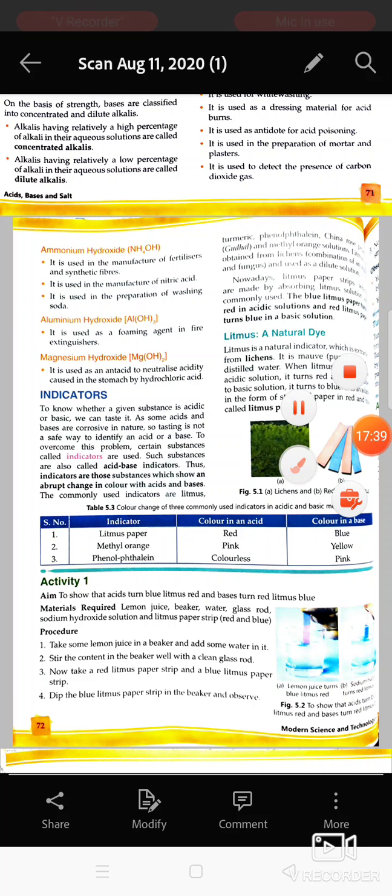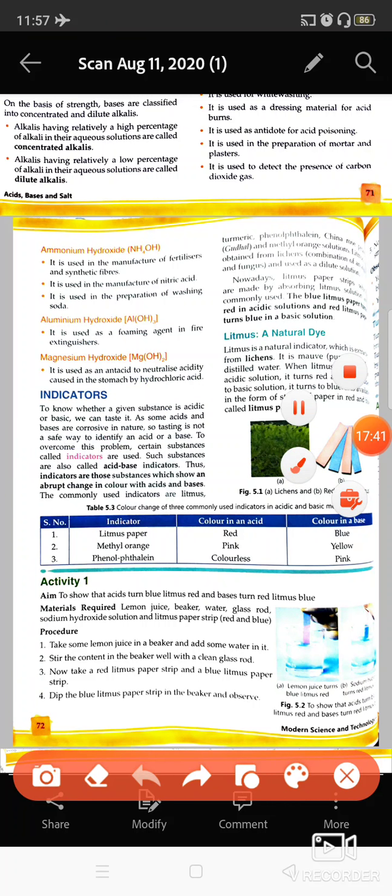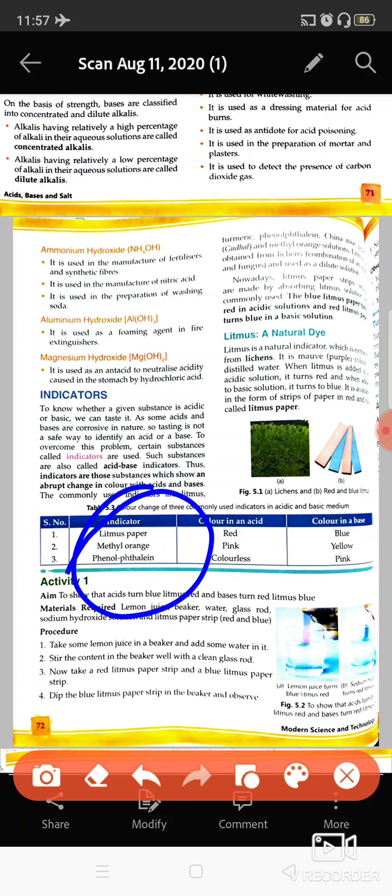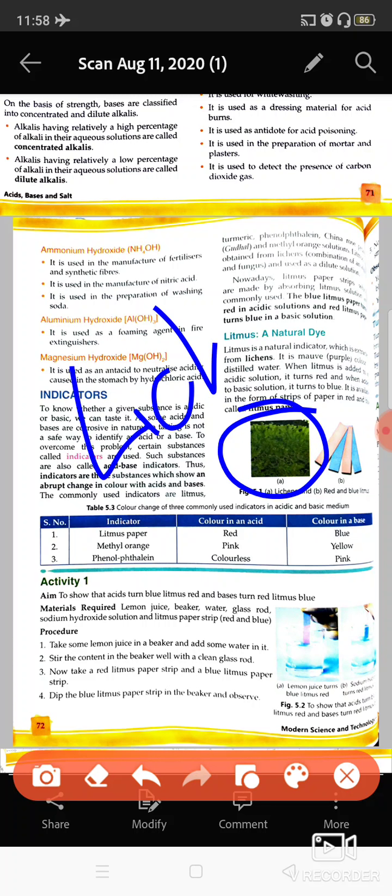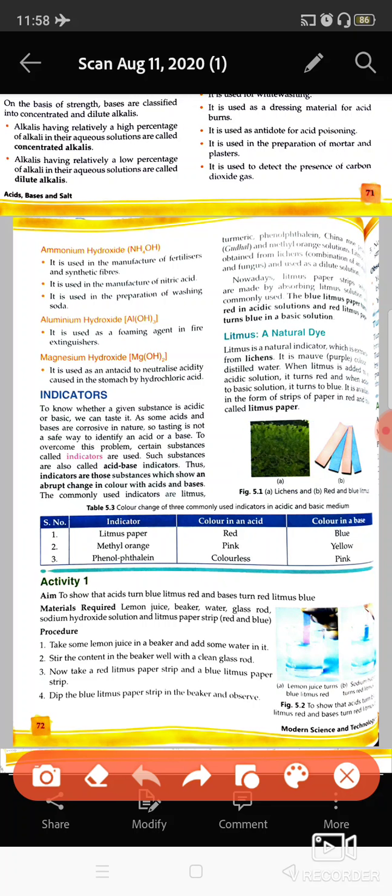What are indicators? These are substances which change their color in the presence of acids and bases. That is why they are used to detect the presence of acids and bases. Some of the indicators are given here, like litmus paper. Litmus paper is formed from lichen. Lichens, I told you in chapter number 1, are formed by algae and fungi. So lichen is a natural indicator which changes its color in the presence of acid and base.